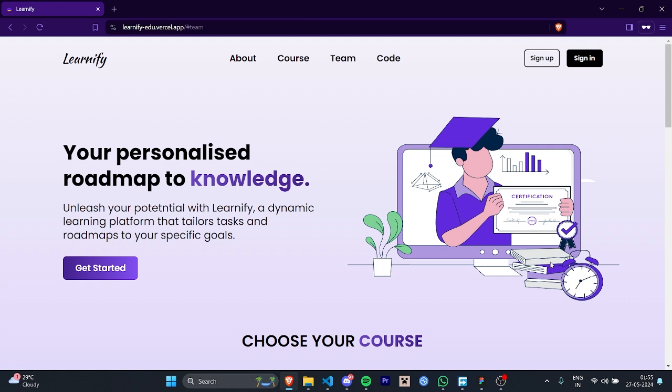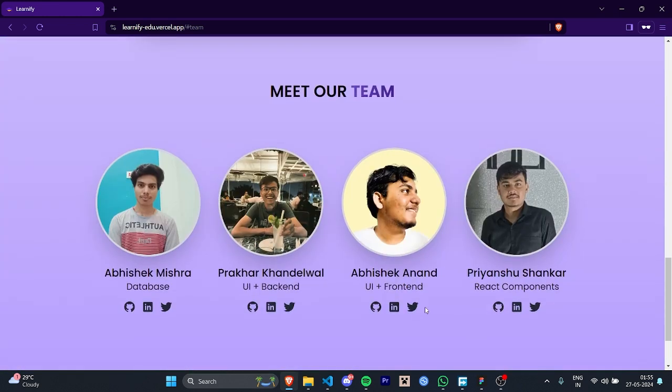I am Abhishek Anand, and Learnify is made by our team. I worked on the UI and the front end part. We have Prakhar Khandelwal who worked on the UI and the back end, Abhishek Mishra for the database, and Priyanshu Shankar for making React components.